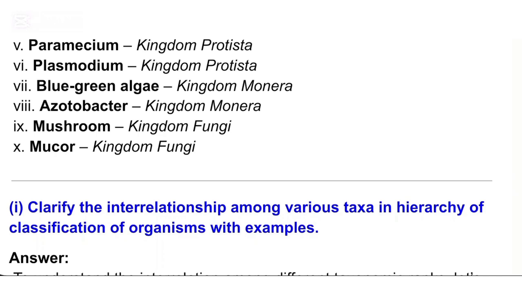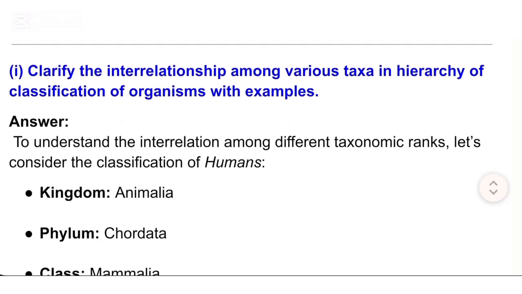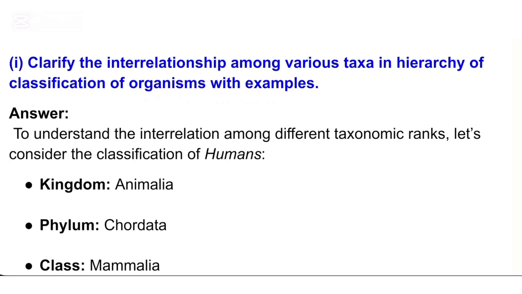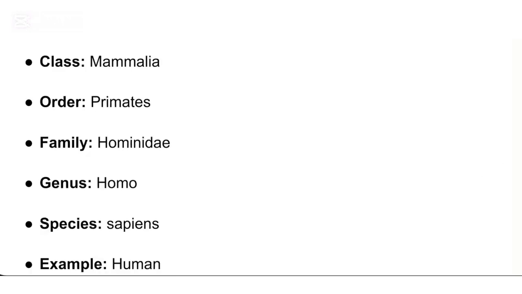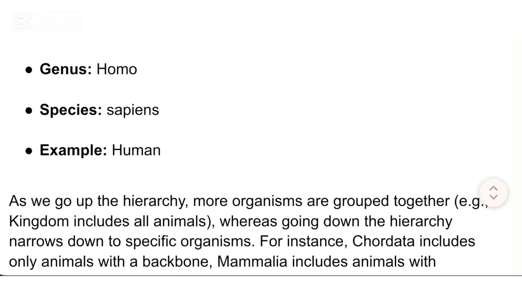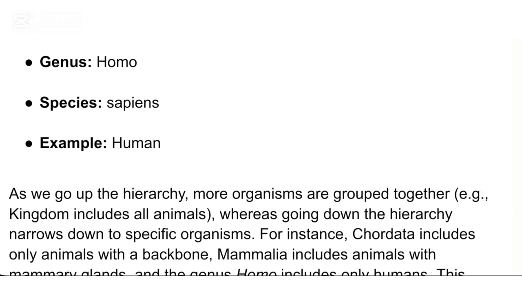X. Mucor, Kingdom Fungi. I. Clarify the interrelationship among various taxa in hierarchy of classification of organisms with examples. Answer: To understand the interrelation among different taxonomic ranks, let's consider the classification of humans. Kingdom, Animalia. Phylum, Chordata. Class, Mammalia. Order, Primates. Family, Hominidae. Genus, Homo. Species, sapiens.